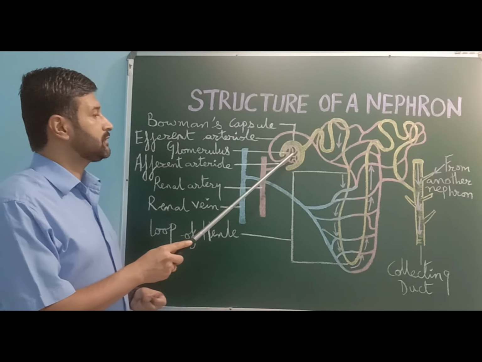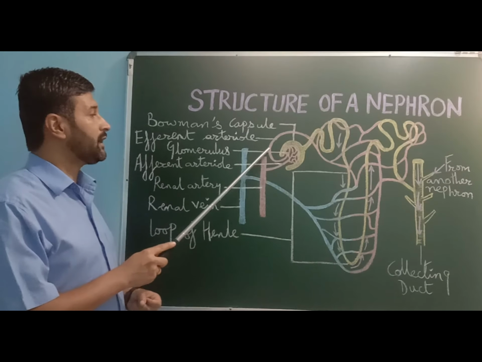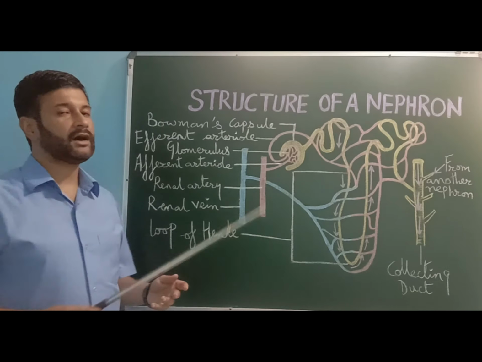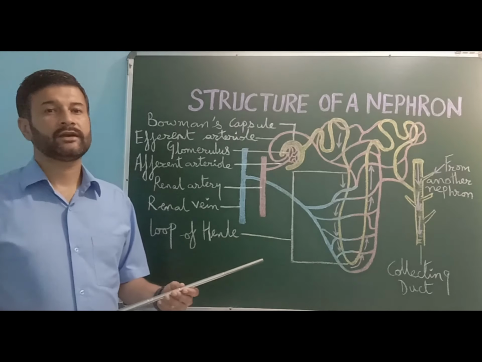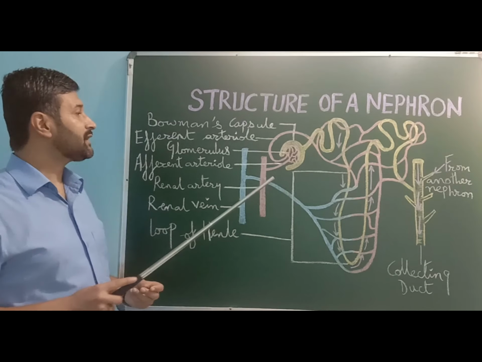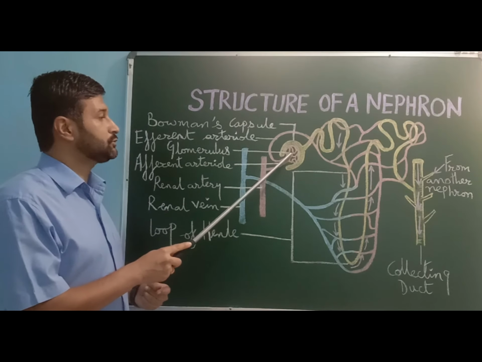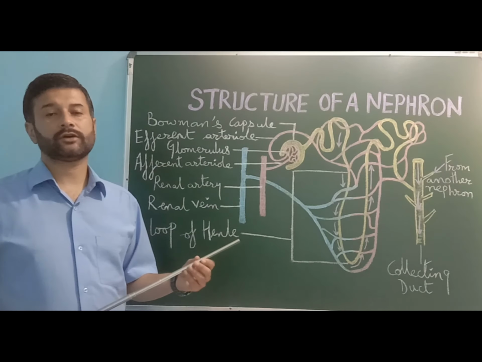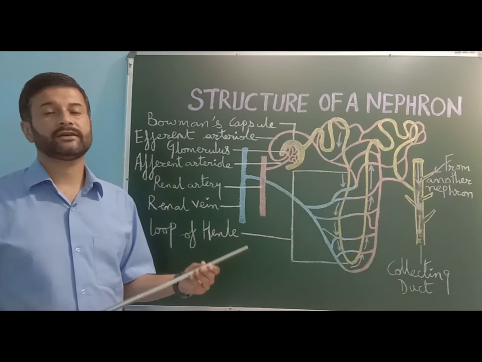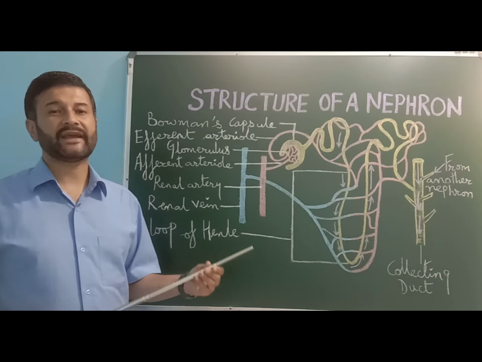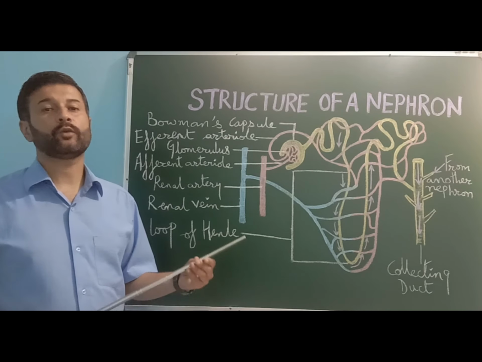The blood from the glomerulus is carried away by an efferent arteriole. The function of the glomerulus is that it helps in the ultrafiltration of the blood passing through it. Ultrafiltration occurs when the blood pressure forces water and other molecules through the tiny gaps in the capillary walls.